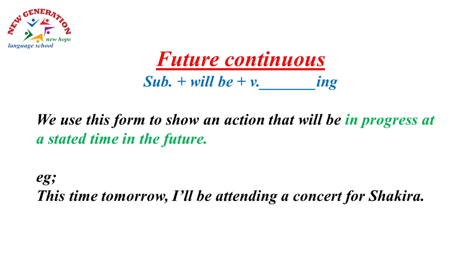Another way, future continuous. The form of this tense is the subject will be plus the verb ing. The main verb comes with an ing form.